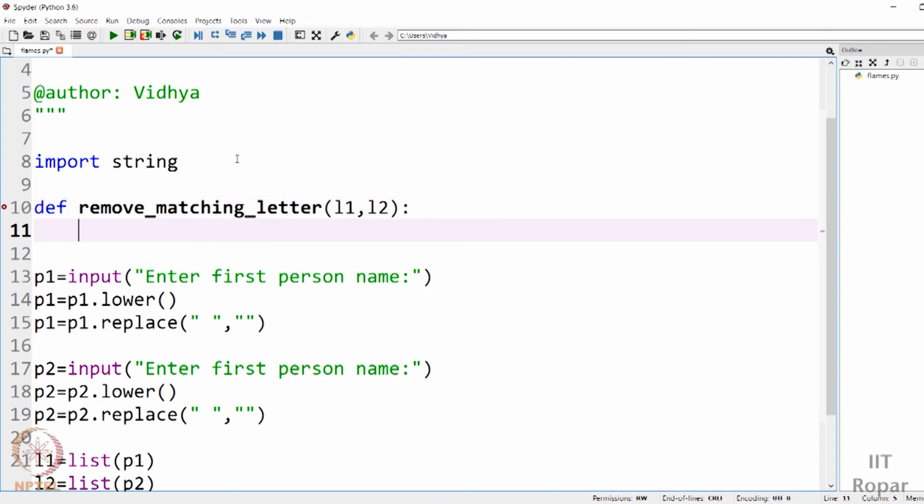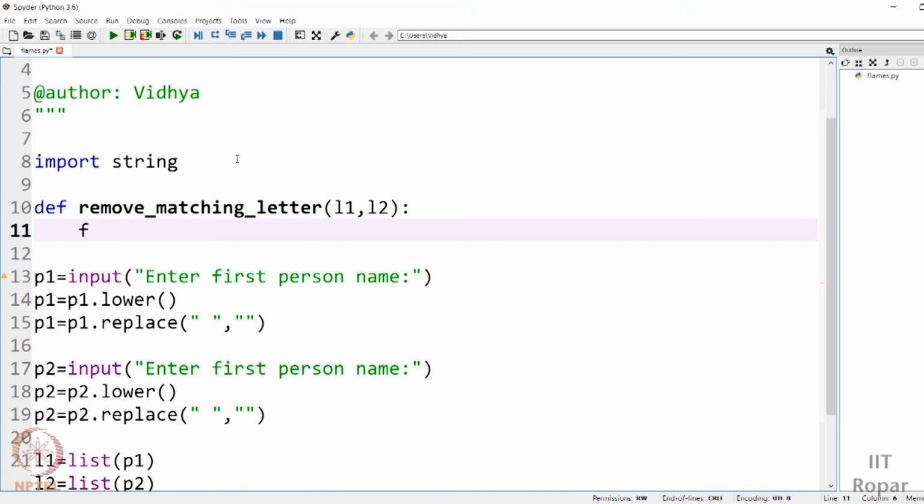So let me use it. What should I do? I have to take a letter of the first list, check if that letter is present anywhere in the second list. If so, you say there is a match and you cross it out. Otherwise, you proceed with the next letter. That's what you will be doing, right? So for that, what should we do? We need to run loops. So how many loops? Two loops, because for each letter we have to find at which position in the second list you have the occurrence of that letter. So we need to have two loops.